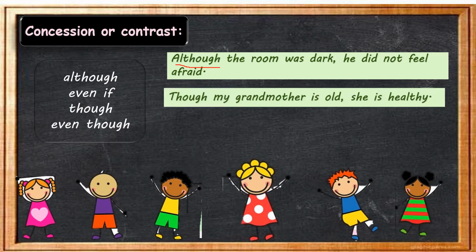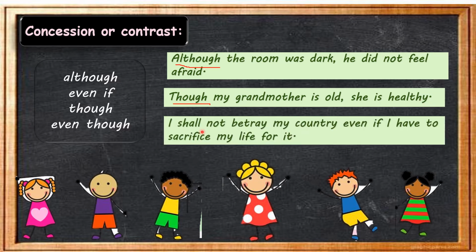Now, next one: though my grandmother is old, she is healthy. So, in spite of old age, grandma is healthy. Next example: I shall not betray my country even if I have to sacrifice my life for it. So children, these are a few examples. Okay.